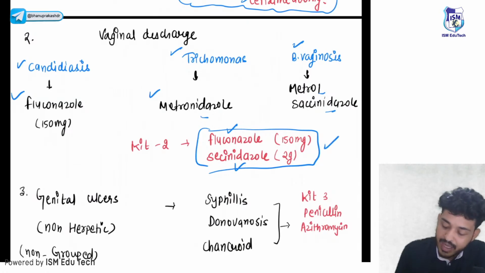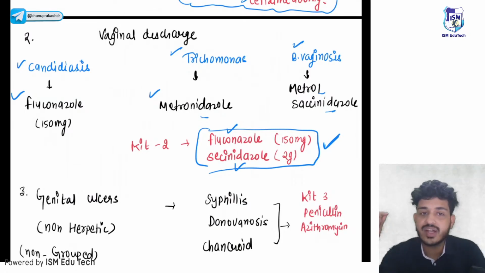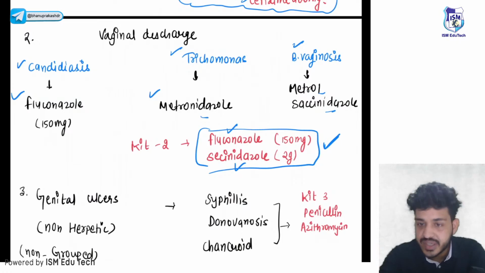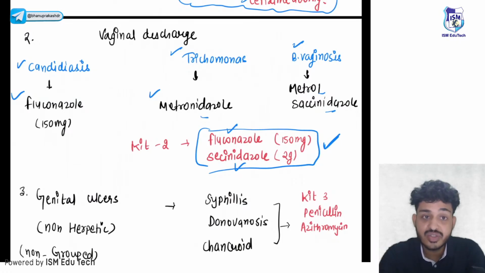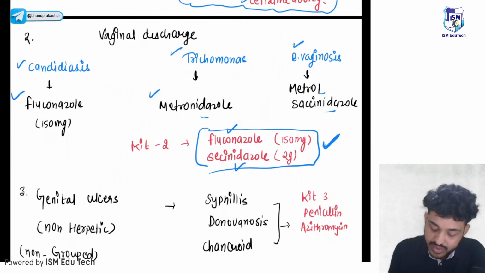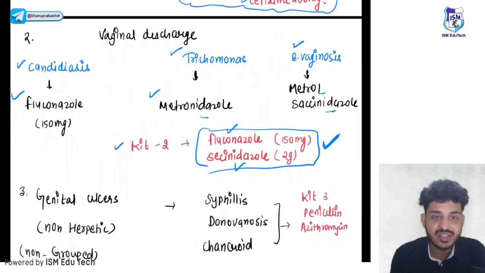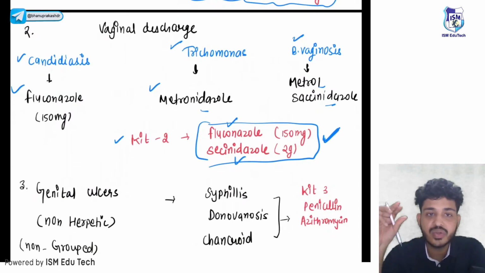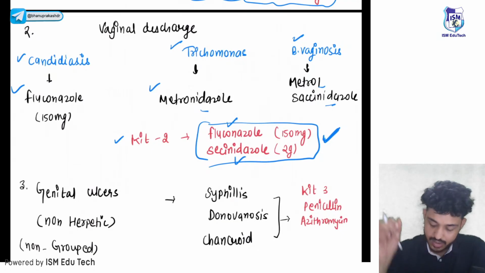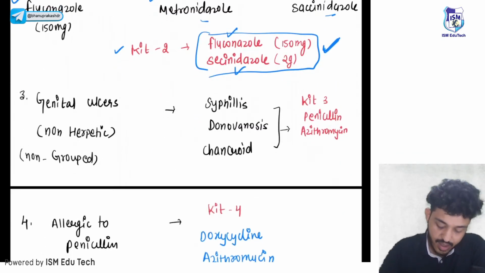Whatever the discharge, whatever the causative organism, it will be treated. So I can use kit number 2, the green colored kit. I will show you all the kits. Just try to understand the concept, because if you know the concept, you can easily derive the things.